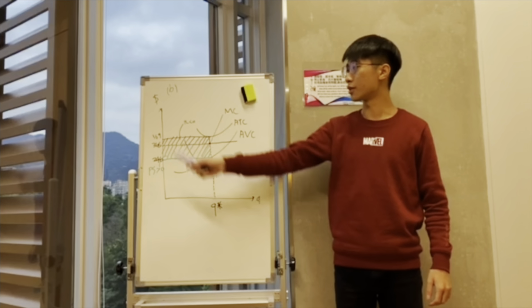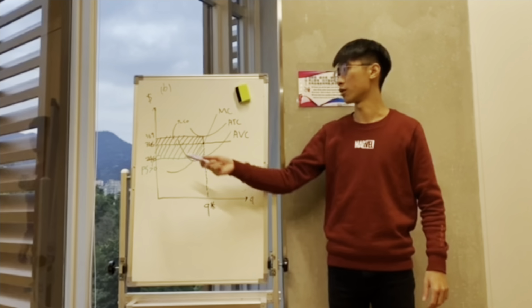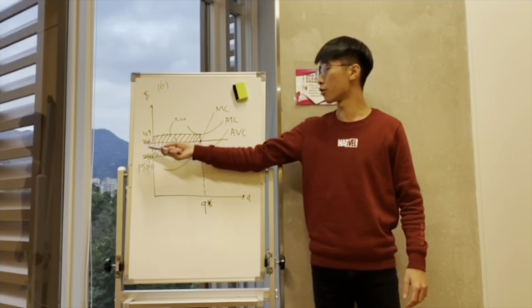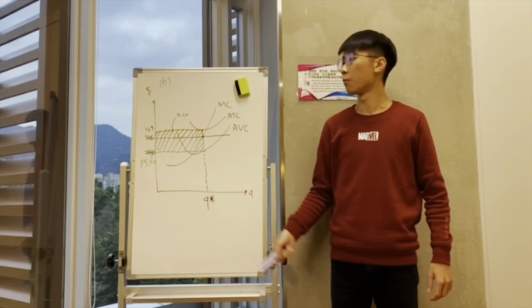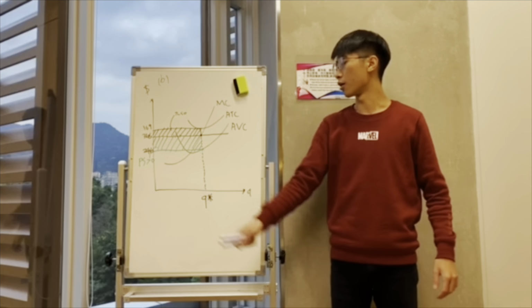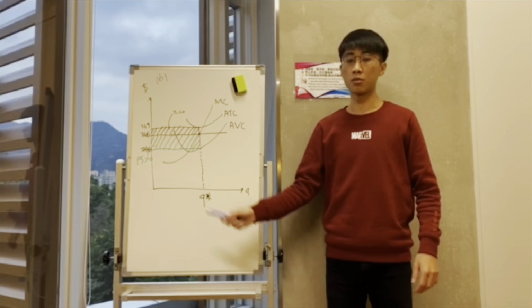For question B, it is not a mistake at all. Although the price is lower than the average total cost, so the profit is negative, the price is bigger than the average variable cost, so the producer surplus will be positive.